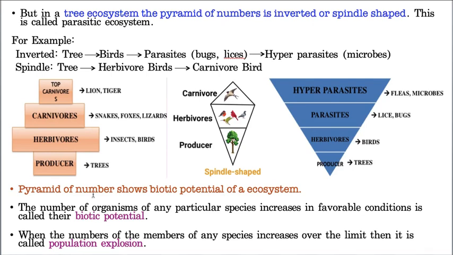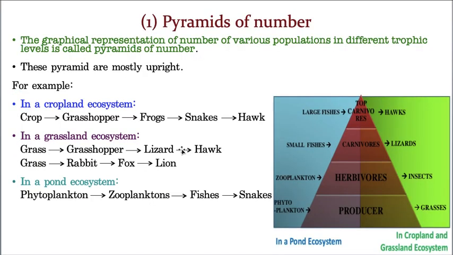Hope you understand what is biotic potential and population explosion, and what is the purpose of pyramids of number. The purpose of the pyramids of number is showing the biotic potential of an area, of an ecosystem. Hope you understand what is pyramids of number. And this is an upright pyramid. As I already clearly told, please draw these pyramids separately. As I did not get images separately, I brought a single common pyramid to explain all three examples, but you please don't do that.